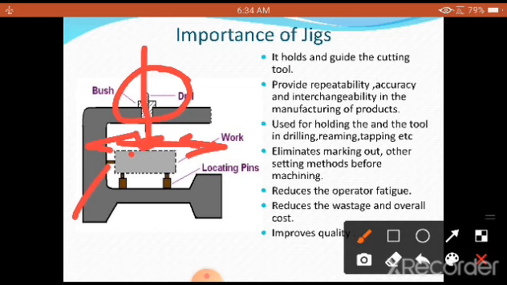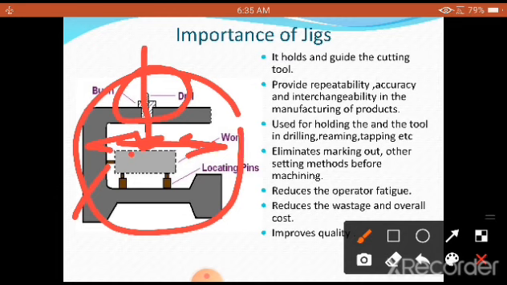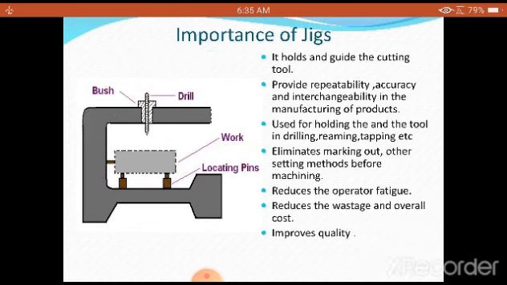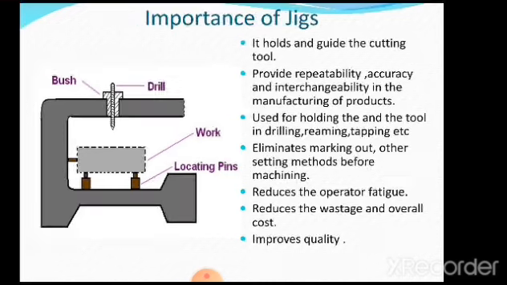So this particular figure is the main importance of a jig. Here the cutting tool is guided, and the workpiece is also held correctly. So that is why there are two important functions carried out by the jig. One, it is going to locate or hold the workpiece, and it is also going to guide the cutting tool. It holds and guides the cutting tool, as you are going to see very clearly.